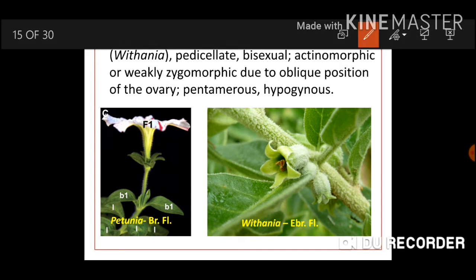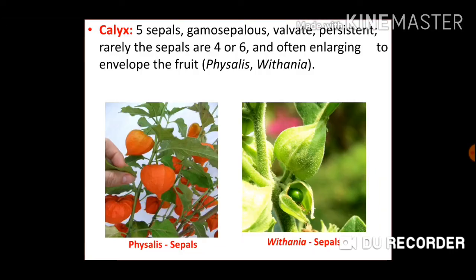Here you can observe the bracts in the Petunia flower. These are the bracts of this Petunia plant. This is an ebracteate flower of Withania, that means without any bract. Now calyx. Calyx is the outermost accessory whorl of the flower. Sepals are 5. Gamosepalous, that means sepals are united or fused with each other.